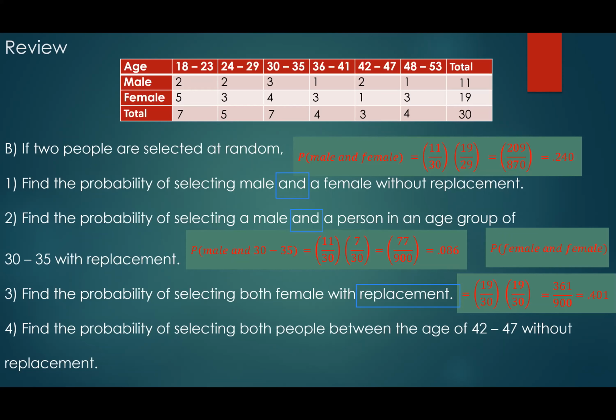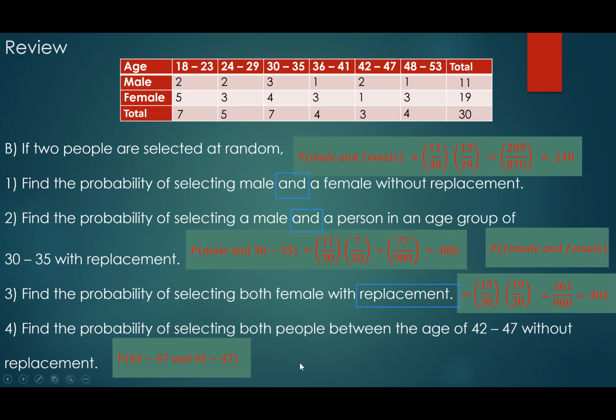Everybody agree that in terms of 2 and 3, you replace them back, so they are independent. And in 1 and 4, we do not replace them back. Looking at number 4, we're looking for the first person between the age group of 42 to 47 and the second person 42 to 47.